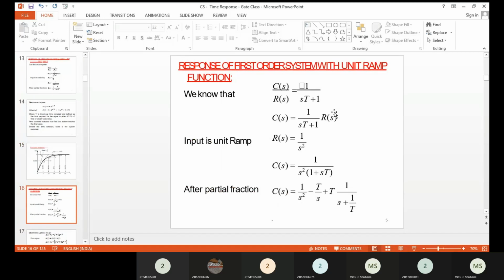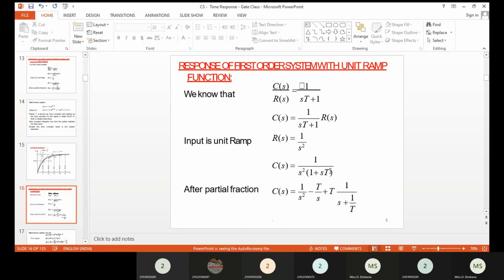So we already know what is meant by the first order system transfer function, which is nothing but 1 divided by ST plus 1. And here C(s) is nothing but 1 divided by ST plus 1 times R(s). So for the unit ramp input signal, we already know R(s) is equal to 1 divided by S square. So here we will be having C(s) is equal to 1 divided by S square, 1 plus ST.